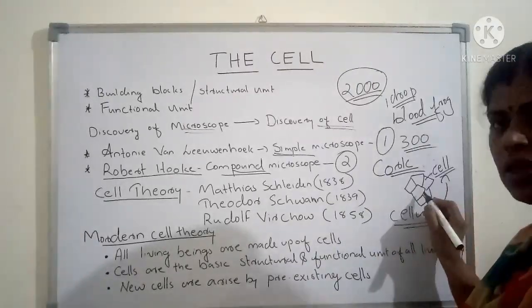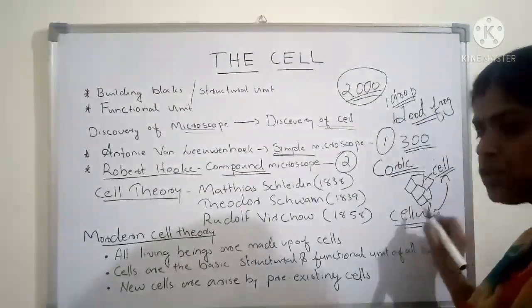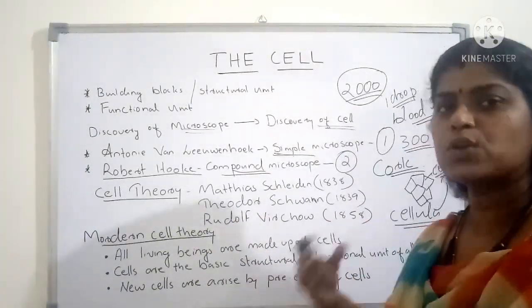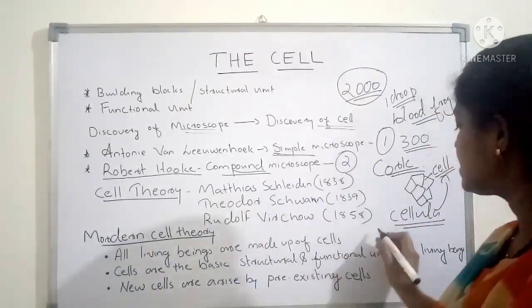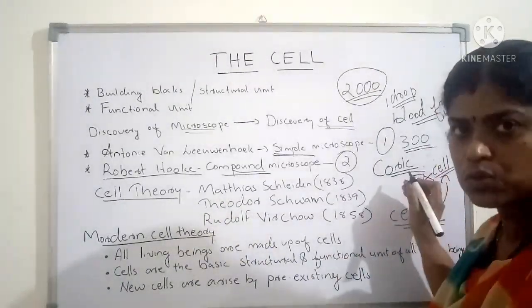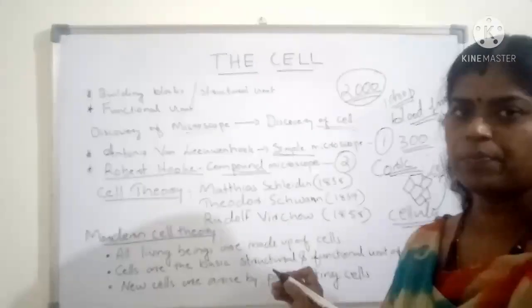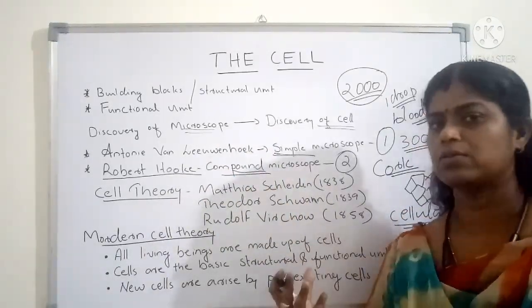All these structures had similarity to a closed room, so he called it a cell. Because in Latin, cellula means closed room, and the word cell comes from the Latin word cellula. So all these are about the discovery of the microscope.